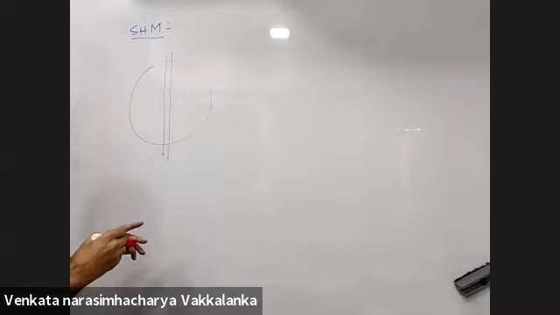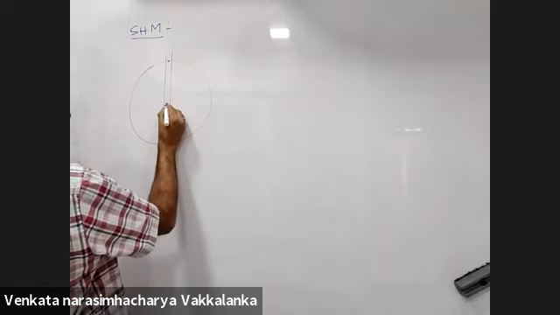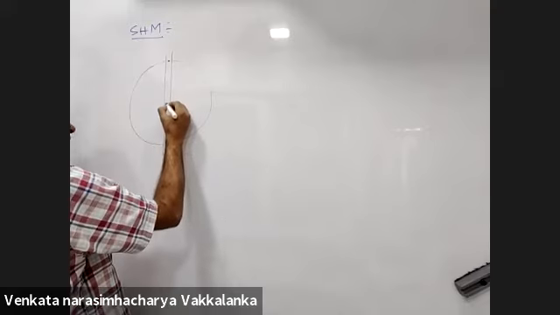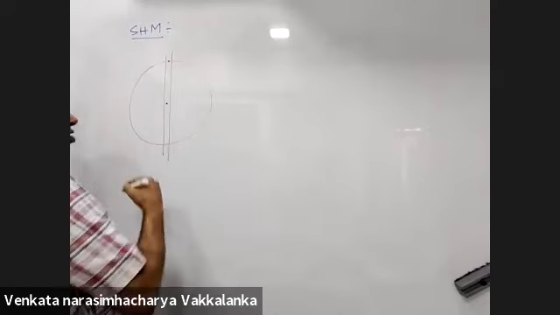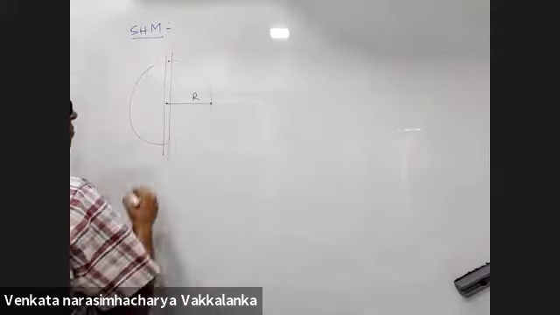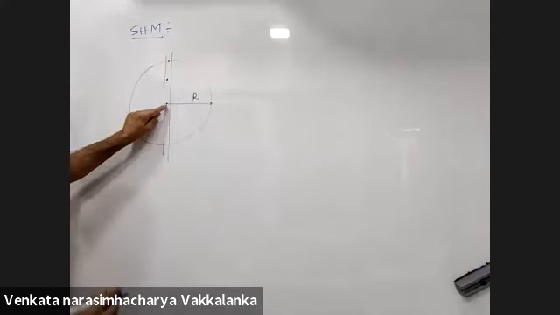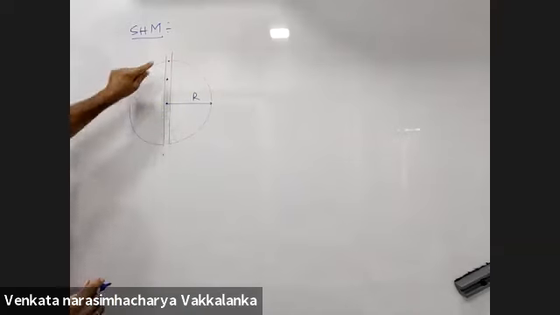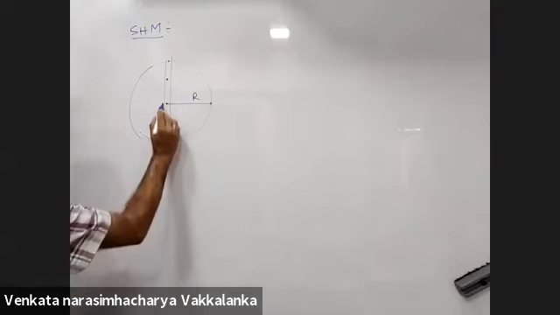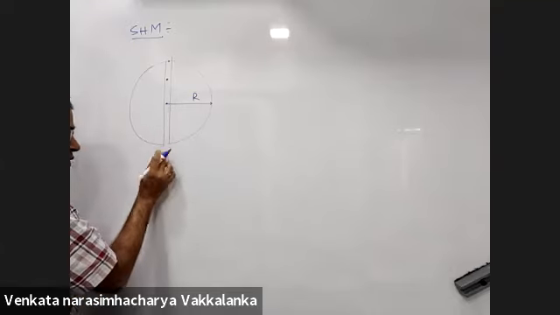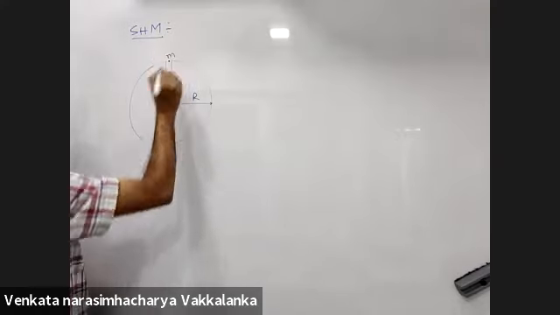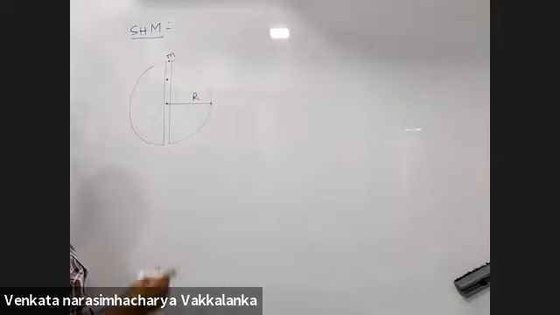You dig a tunnel from the North Pole to South Pole of Earth, and you drop a body here. Firstly, it will start accelerating towards the center. Why? Because the field is towards the center. And from here it will start decelerating till the other end. Why? Because the field is towards the center. So it will come to rest here. It will come back. So first point, I am able to visualize that it will be periodic motion.